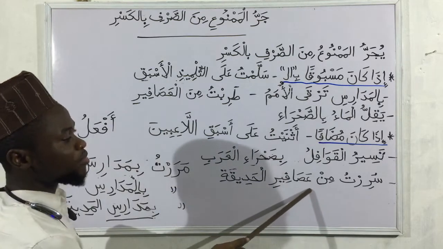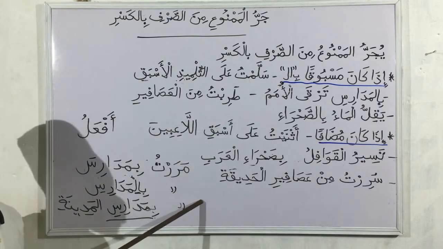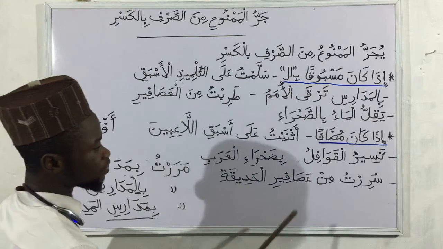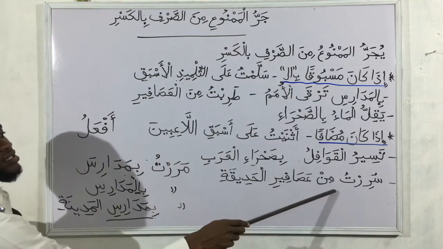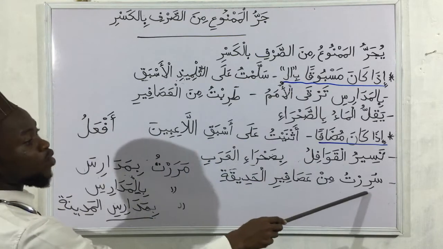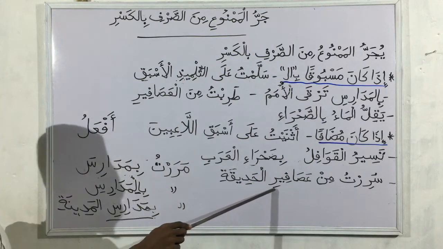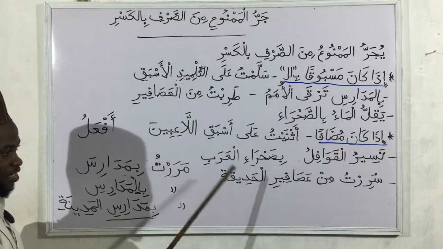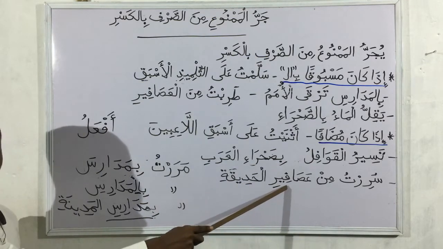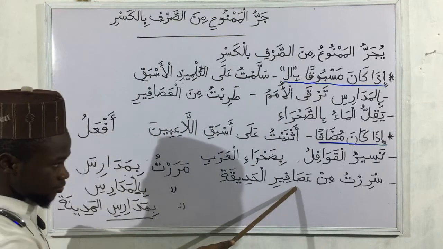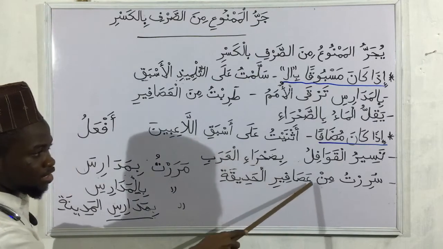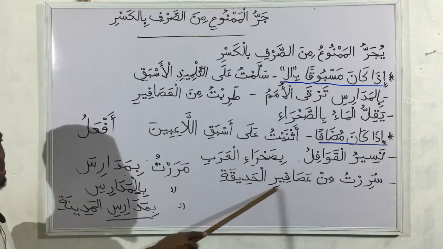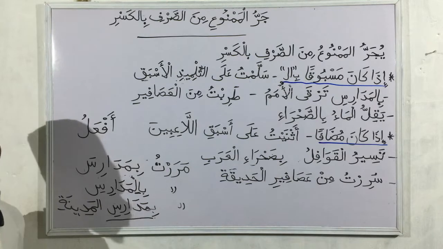Then surirtu min asafiril hadiqati. I am pleased, I walked by the birds of the garden. So asafir, the plural of usfur. And here also it is majrur bil kasra. Why? Because it is mudaf.